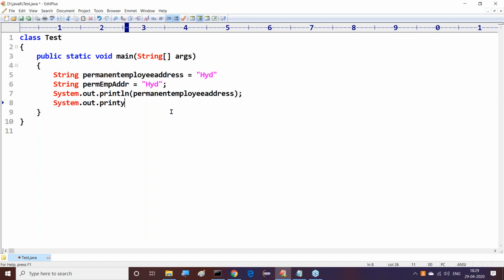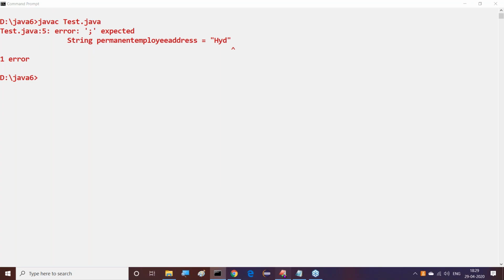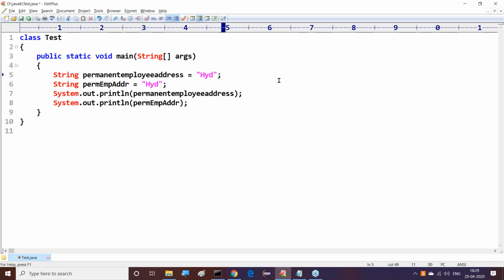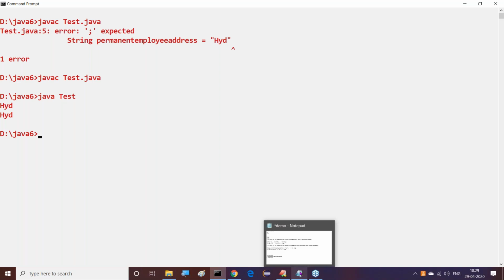I will compile and execute this. We get an error: semicolon is required, because every statement in Java must be terminated with a semicolon. We can understand it clearly. javac Test.java compiled successfully and we executed, and both times we are getting output. Okay, that's it. This is one comparison we can provide clearly.